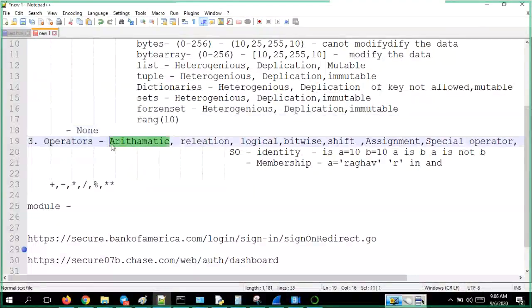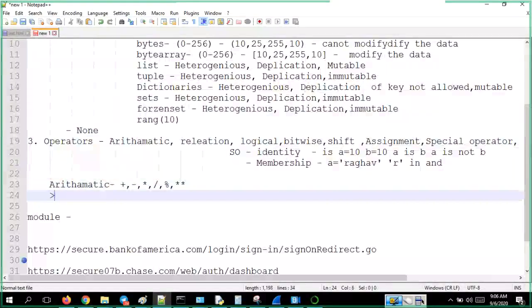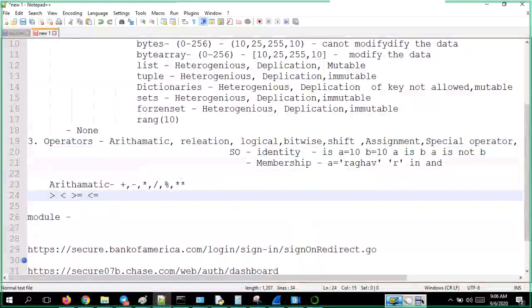Then the relationship operators: greater than, less than, greater than or equal to, less than or equal to. Then logical operators: and, or, not, are called logical operators.